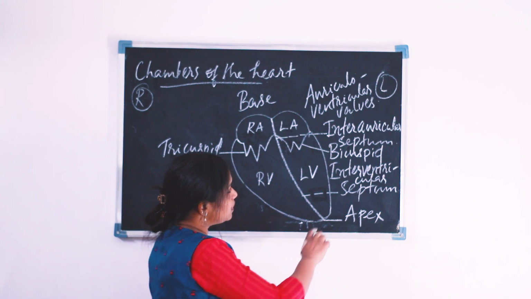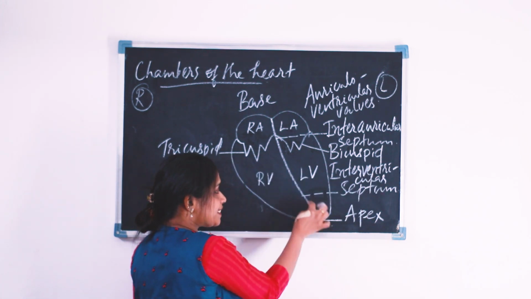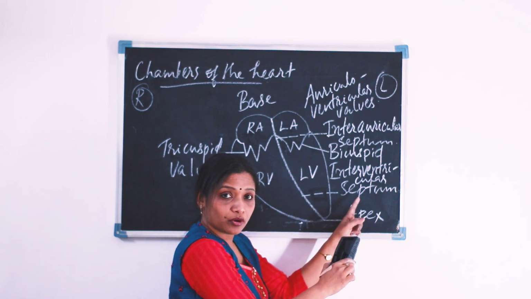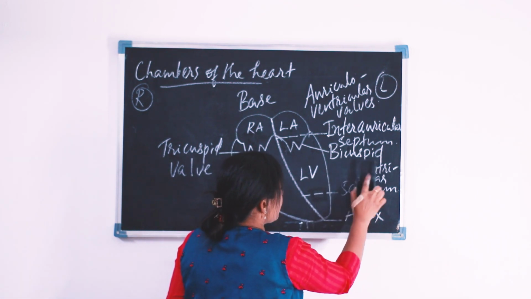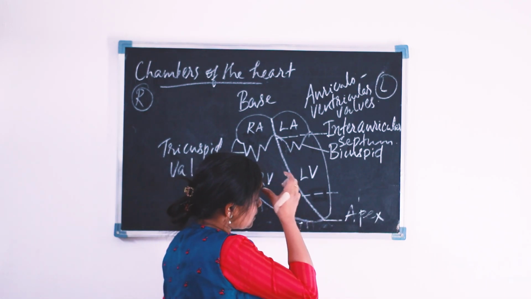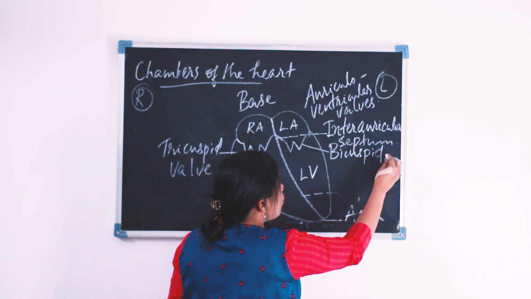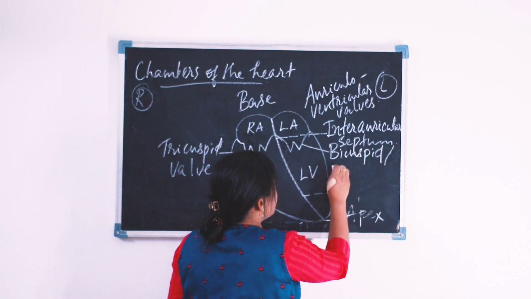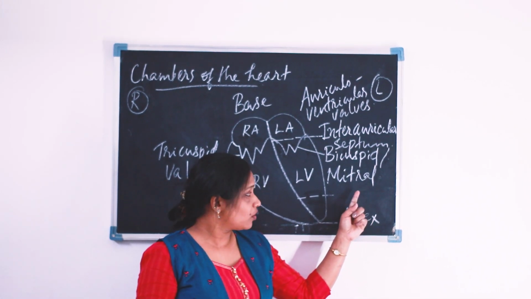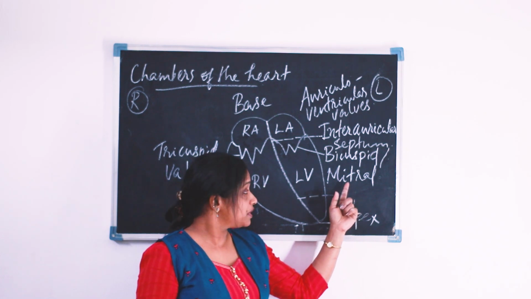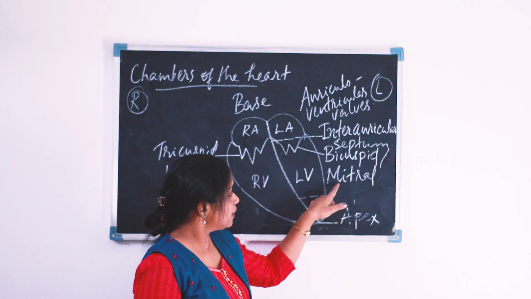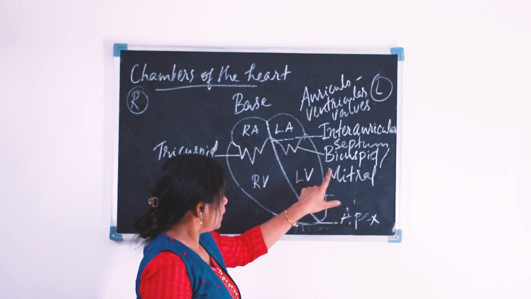Here, shall I rub the interventricular septum label? I am going to rub that. The bicuspid valve is also known as the mitral valve. Why is it known as mitral valve? Because it looks like a bishop's headdress or mitre. That is why the name mitral valve.